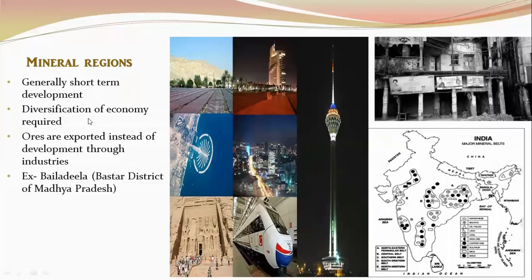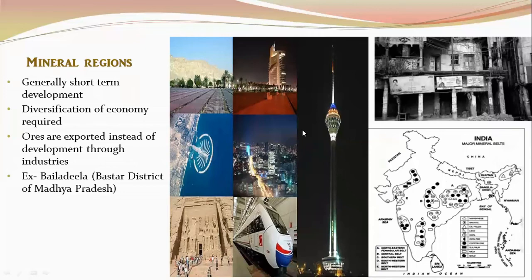So it is very important that a diversification of economy is required. For example, I have given over here the picture of the Middle East. They have diversified the economy. They have done enough adequate planning on how to diversify so that when the oil wealth is exhausted, their economy won't go back to backwardness. So this is the Palm Island, etc. This is the example of the Middle East, where they have very nicely diversified their economy.